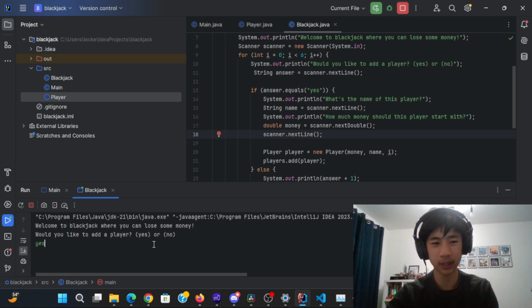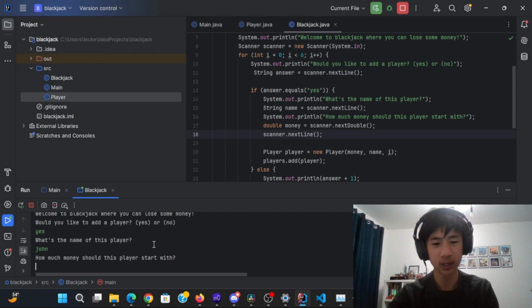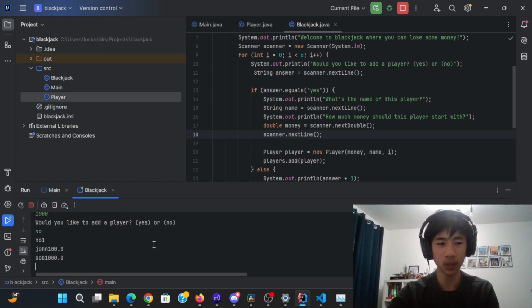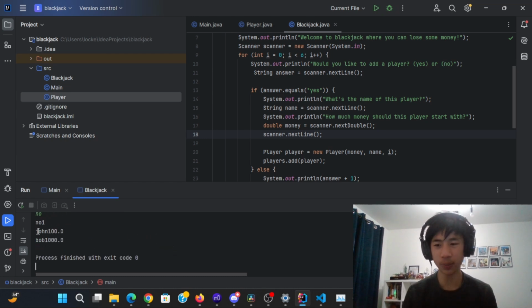So yes, I would like to add a player. Let's give John $100, and then I can just add more players. So let's add Bob. Let's give him $1,000 because he probably sucks at the game, so he needs it. And we'll just say no more, and then we can log out all the players. And this was just experience, but I was very happy with ChatGPT and its ability to check my bug.